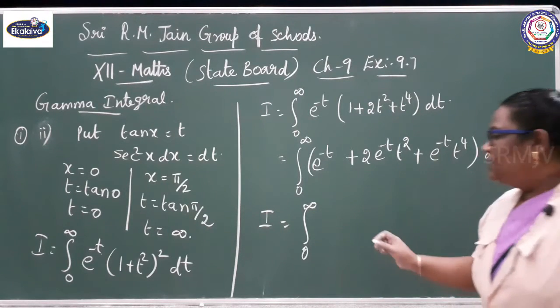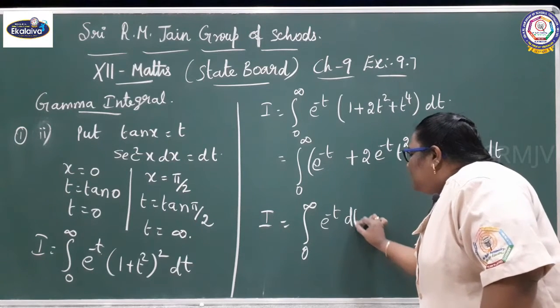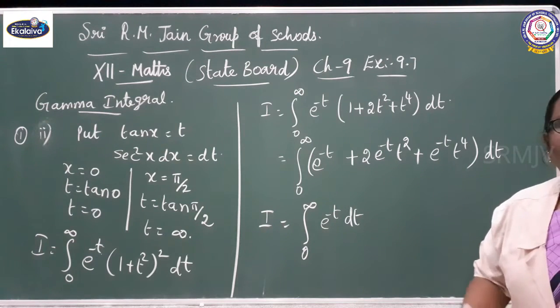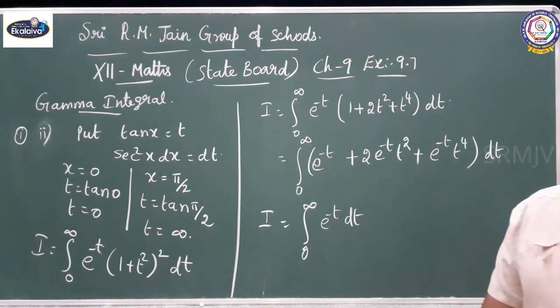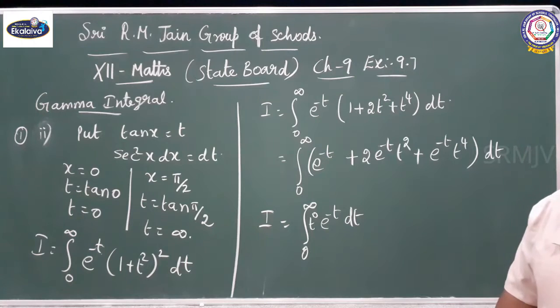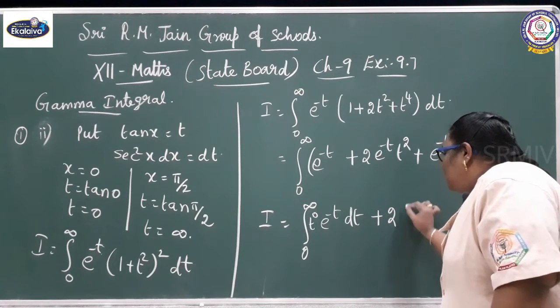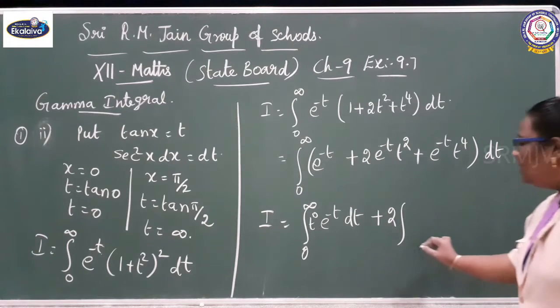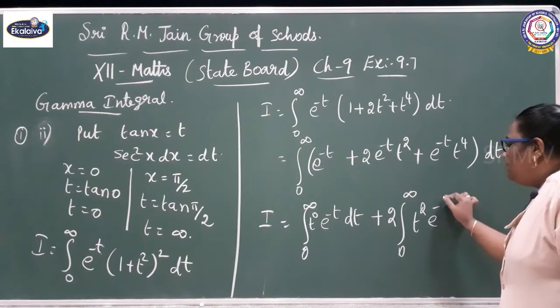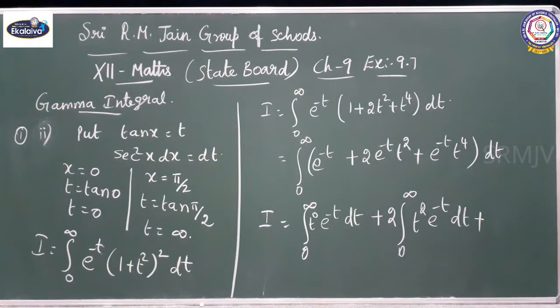You can split the terms. See, e^(-t) dt: if you want, you can integrate straight away. That is the e^(-x) formula, so the coefficient of x you can bring into the denominator, or otherwise you can write t power 0. T power 0 value is what? 1. Plus 2 into, because 2 is a constant, the integral from 0 to infinity of t^2 e^(-t) dt, plus the integral from 0 to infinity of t^4 e^(-t) dt.